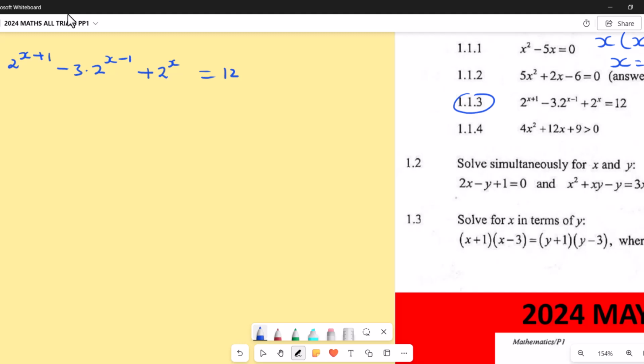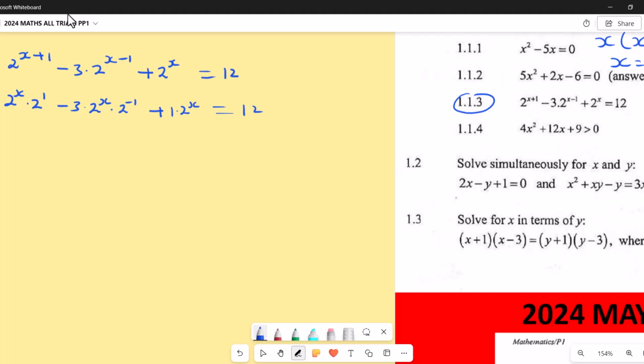So now this one, I can write it as 2 to the power x dot 2 to the power 1, minus 3 dot 2 to the power x dot 2 power negative 1, plus 1 dot 2 power x, equals 12. So now if I check here, I've got a common factor which is 2 power x everywhere.